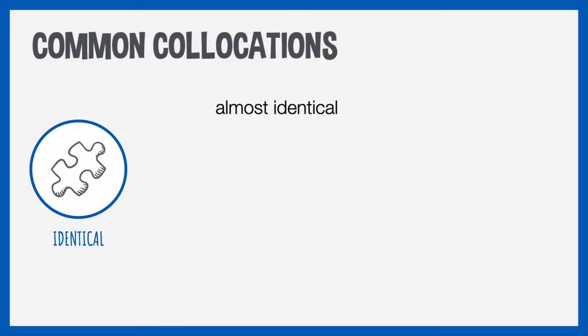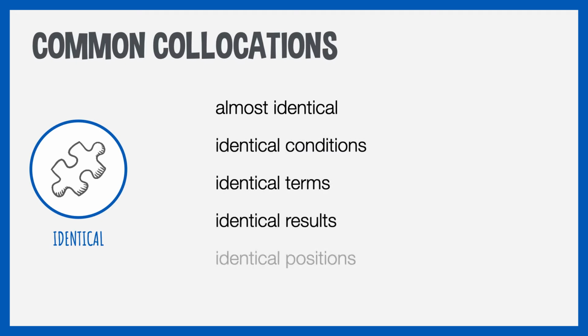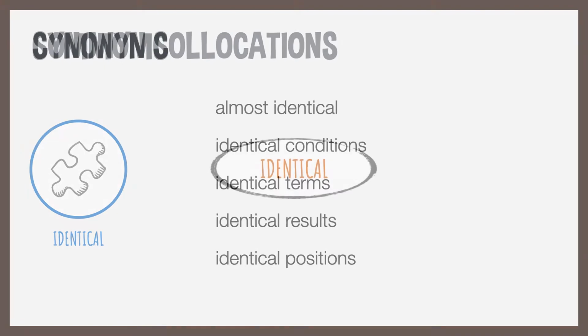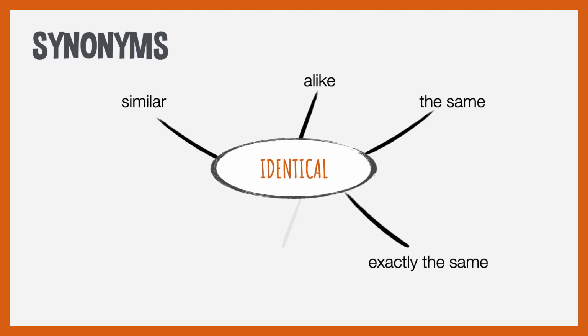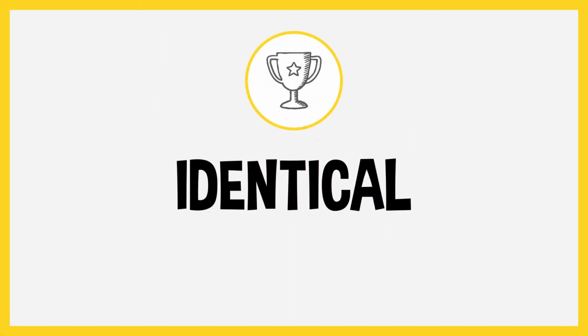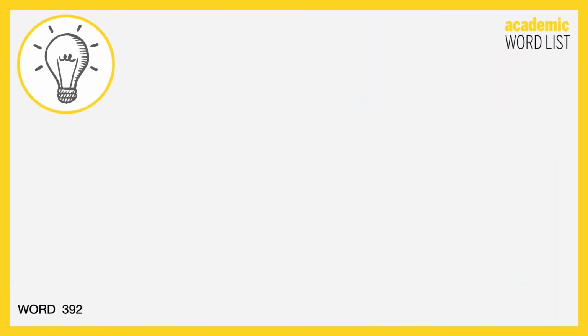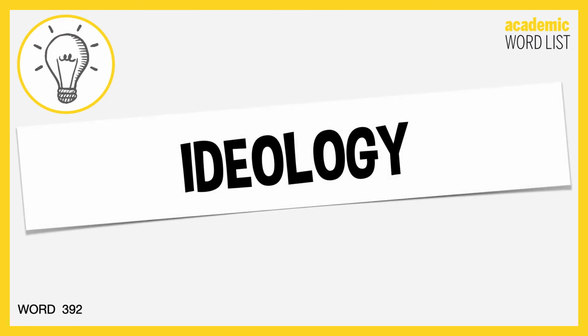You can have almost identical, identical conditions, identical terms, identical results, identical positions, and some synonyms: similar, alike, the same, exactly the same, indistinguishable, uniform. Identical. The next word is ideology.